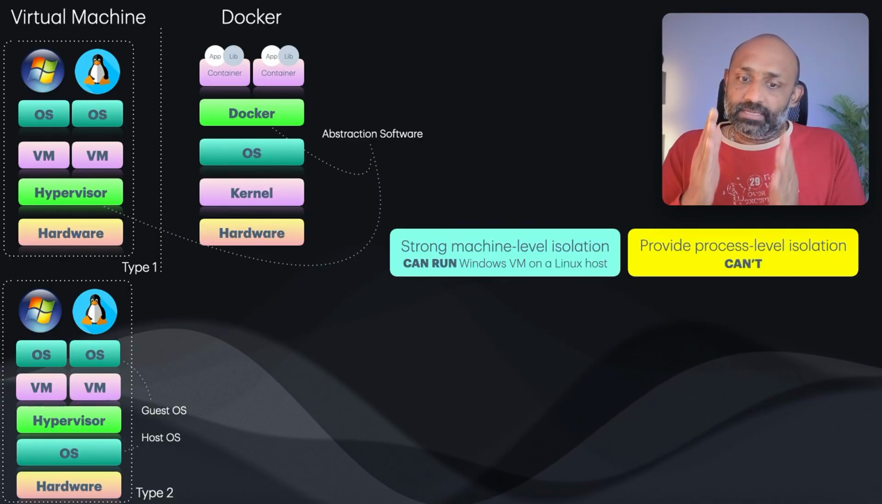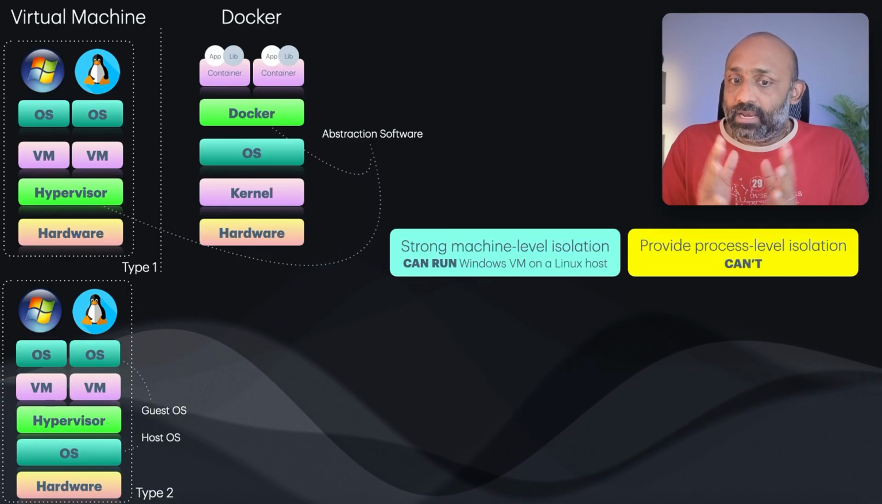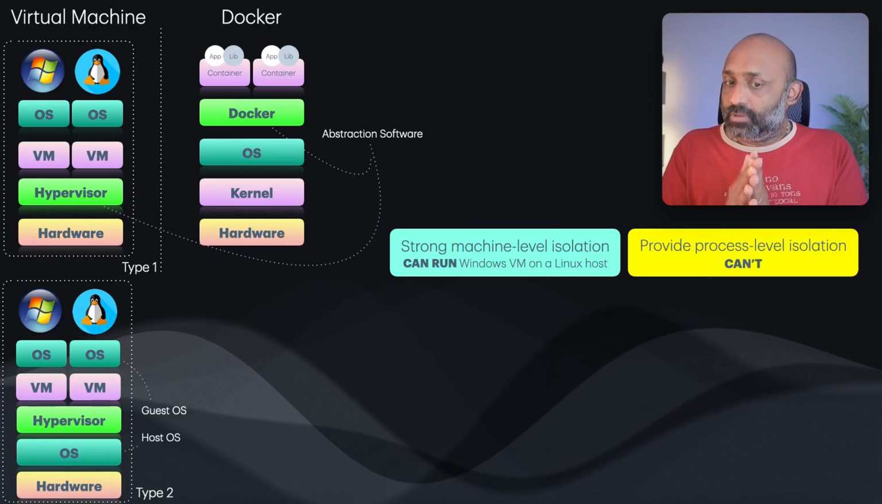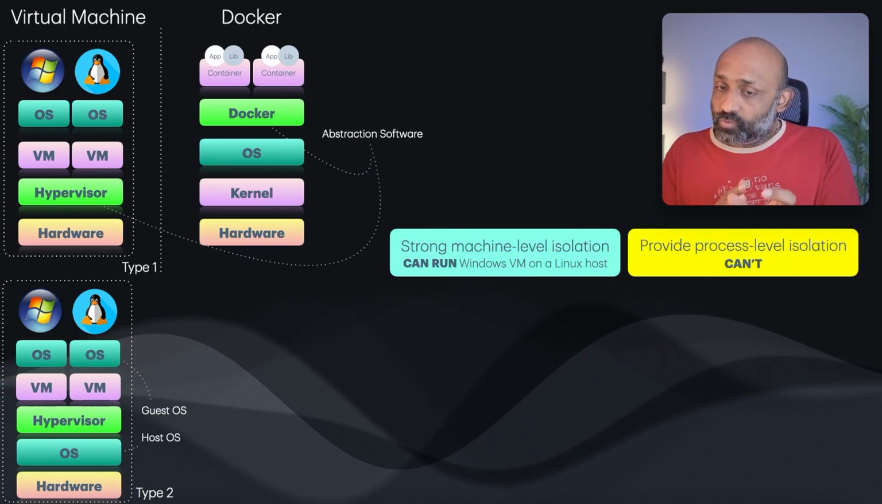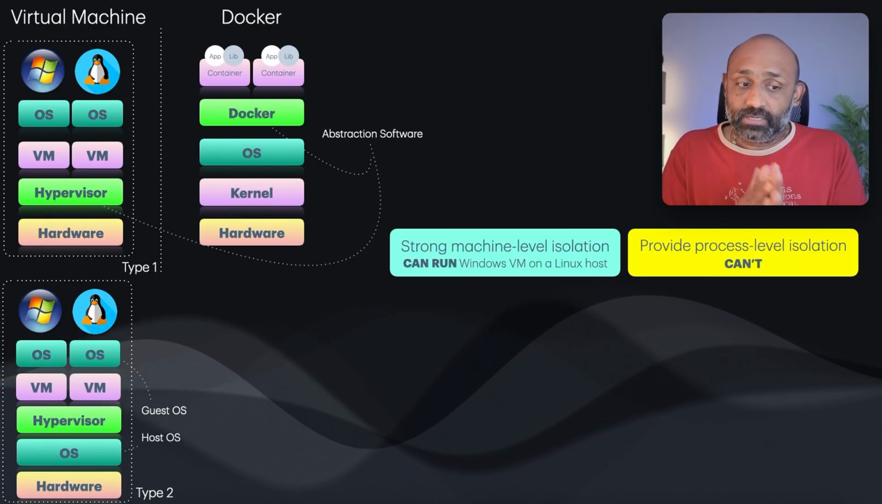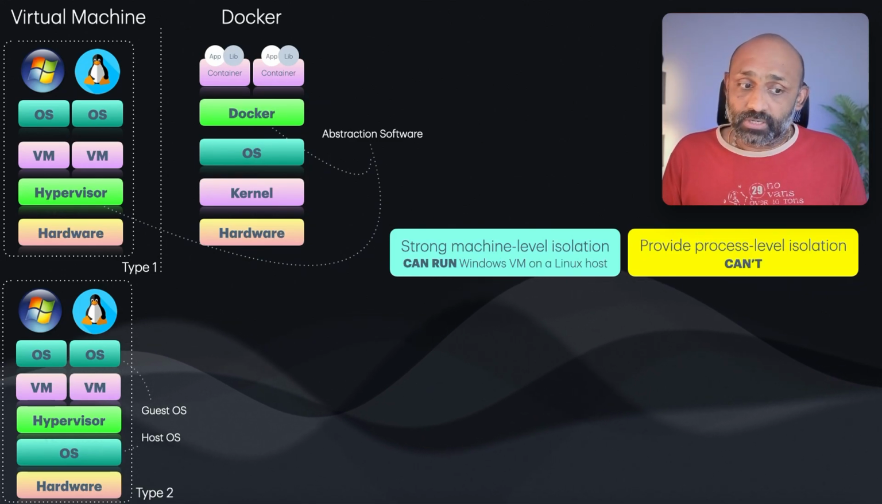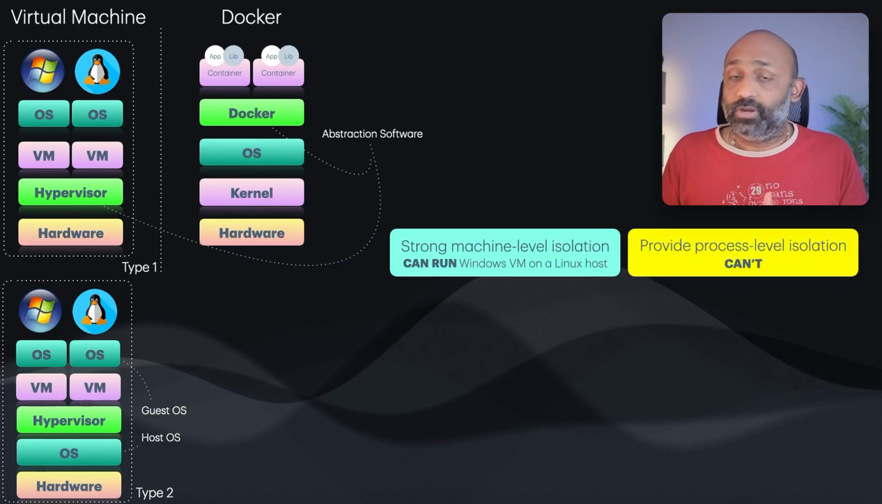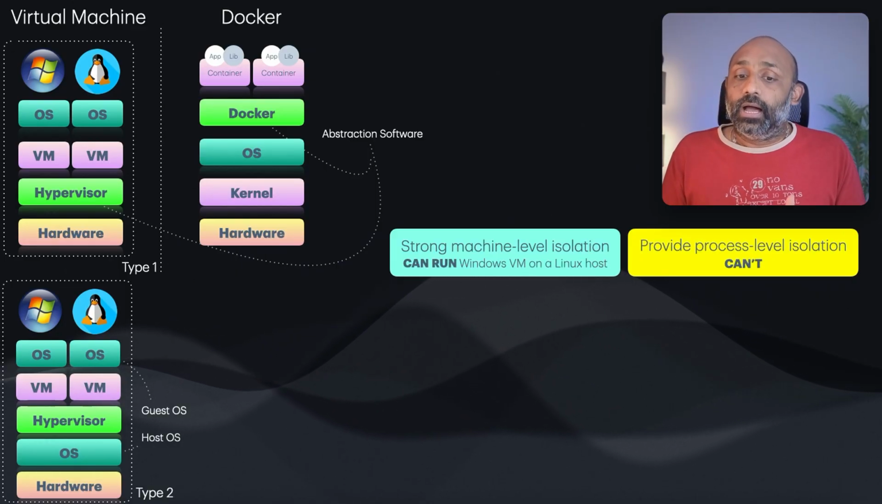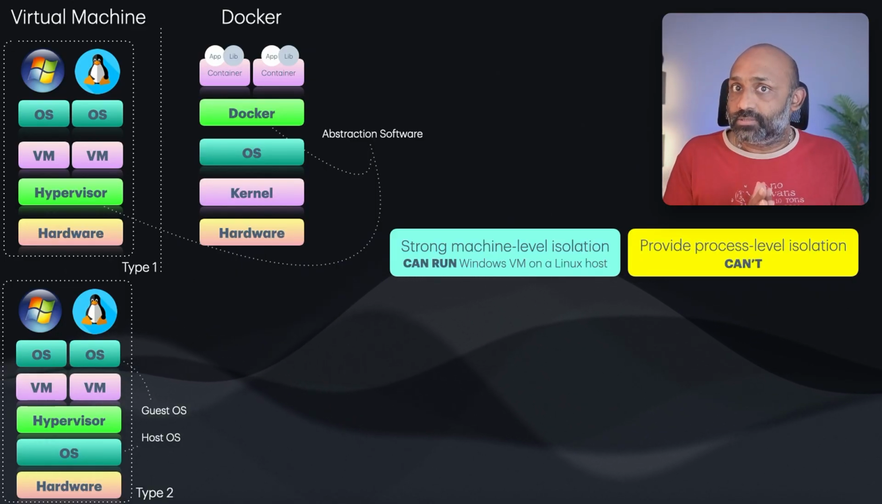So the virtual machine, as we keep seeing at a high level, is a strong machine level isolation. It can run a Windows VM on a Linux VM. That's very important. In this case, the operating system could be Windows, and we can run a Linux VM on top of the Windows. Absolutely, it would run. That is what machine level isolation means.